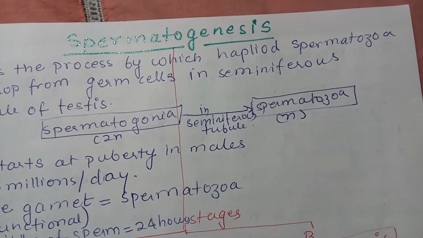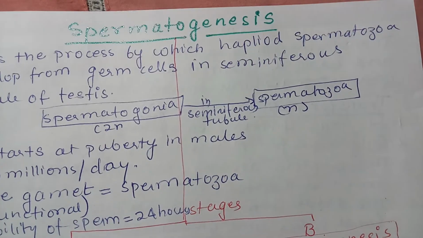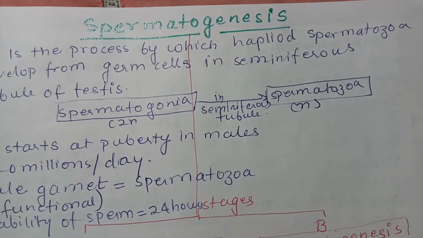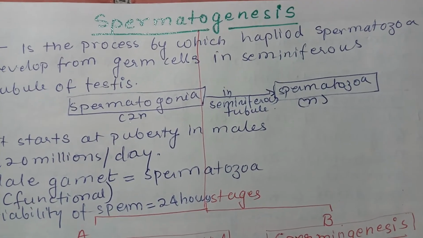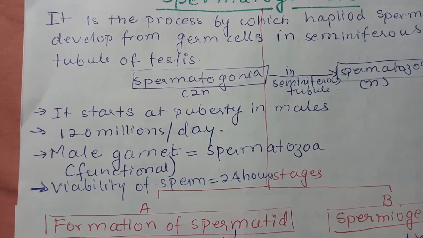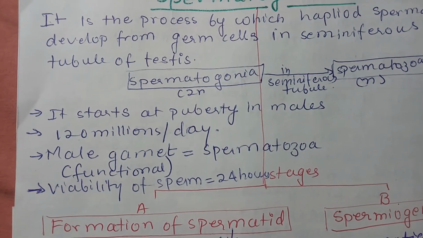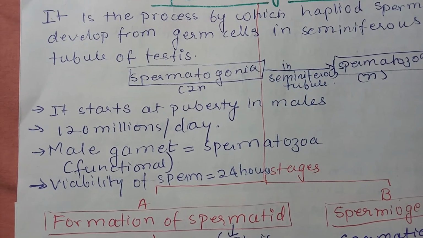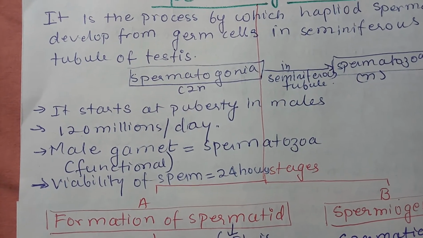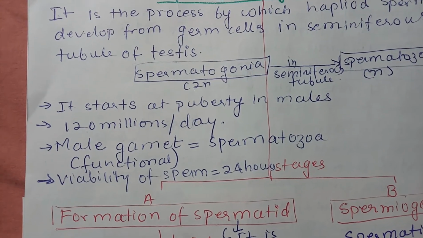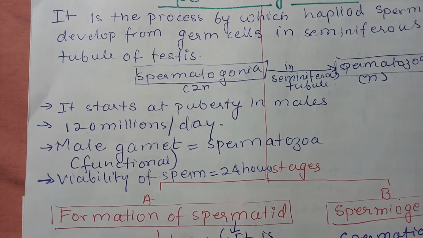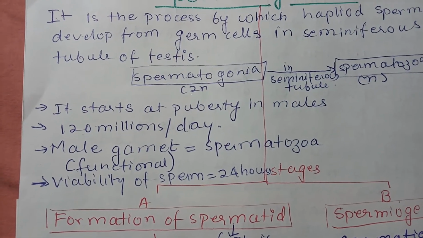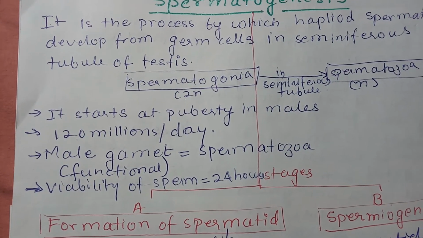They undergo spermatogenesis and produce spermatozoa. Now spermatozoa is actually an immature sperm, which is also haploid. Spermatogenesis starts at puberty in males, and around 120 million sperms are produced per day. The male gamete is called the spermatozoa, and the viability of sperm is 24 hours.